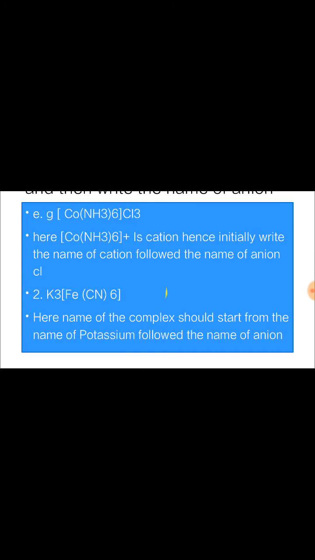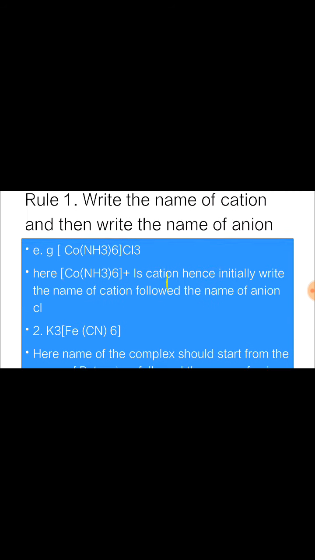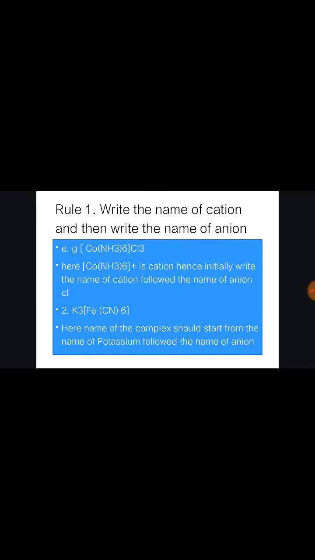The second example is potassium ferrocyanide. In potassium ferrocyanide, the potassium ion is the positive ion, and in K3[Fe(CN)6], Fe is the central metal ion and six cyanide ions as ligands are placed in a square bracket having negative charge, while potassium has positive charge. So we should write the name of potassium first and then the name of the anion, that is the complex ion. So this is the rule: first write the name of the cation and then write the name of the anion.